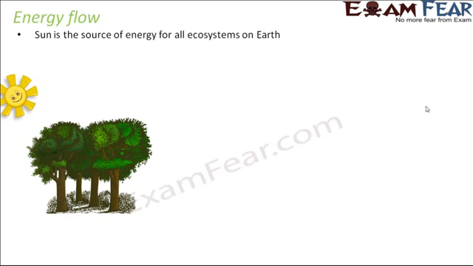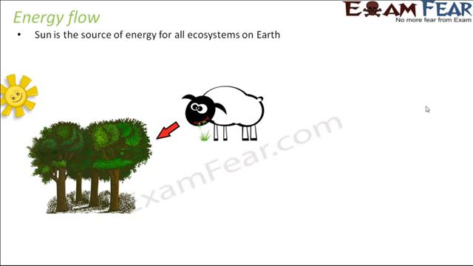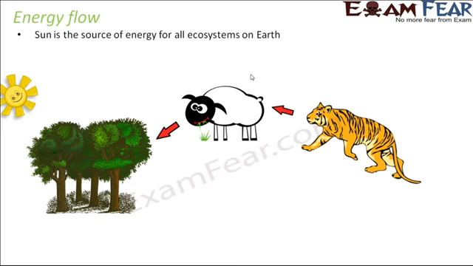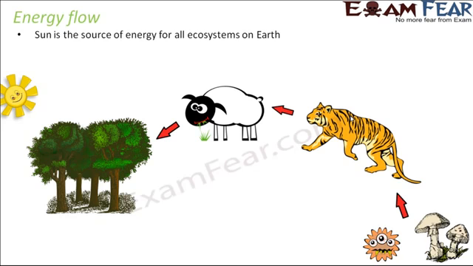Now what happens after that? Let us suppose the plants utilized the solar energy at the first step. Then these plants will be eaten up by some other animals, maybe some herbivores who directly feed on plants. So they will also get their energy from the plants. These herbivores in turn will be eaten up by some carnivores who will receive their energy from the herbivores. And finally, when these animals die, they will be acted upon by the decomposers. So decomposers will again receive some part of energy from all of these. So what is happening? The energy is getting transferred, or passed on, from one level of organism to the other.